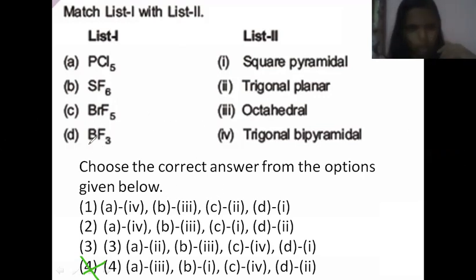I hope you know the shape of BF3, right? BF3 is trigonal planar in shape. So D is 2. So this option is the right option. I'll tell you the explanation.